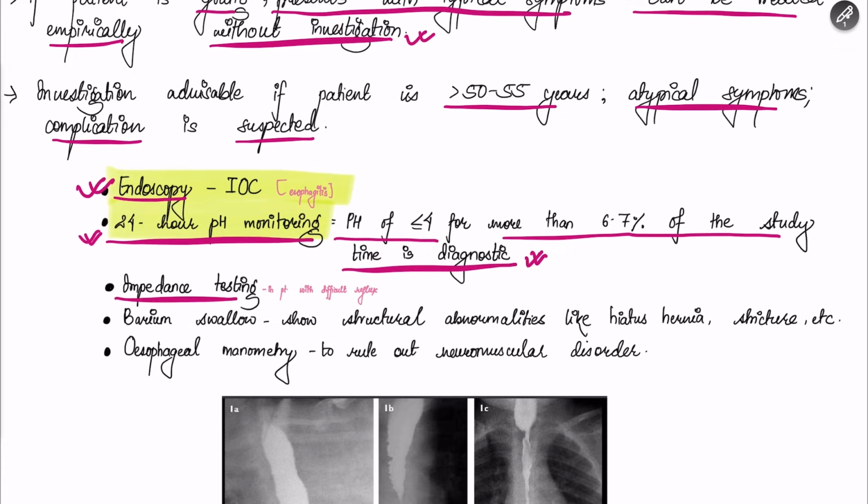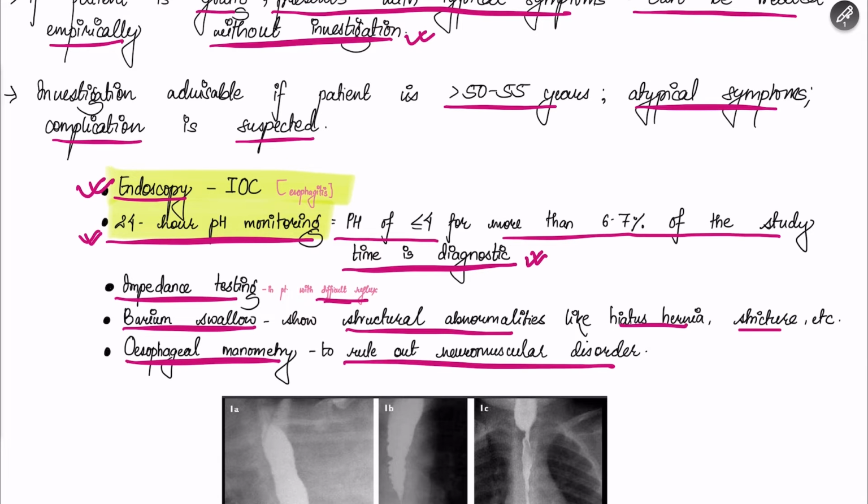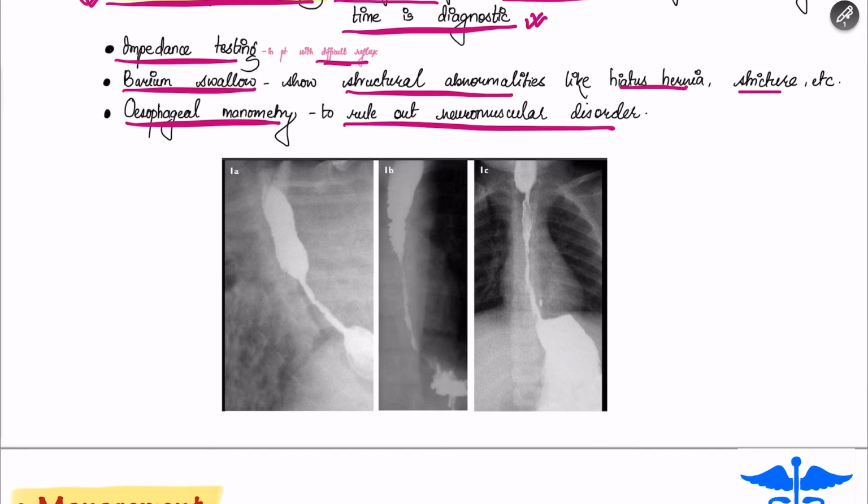Impedance testing is also done in patients with difficult reflux. Barium swallow can be done, which may show structural abnormalities like hiatus hernia or stricture in the esophagus. Esophageal manometry is done to rule out neuromuscular disorders. In this picture, we can see esophageal strictures.